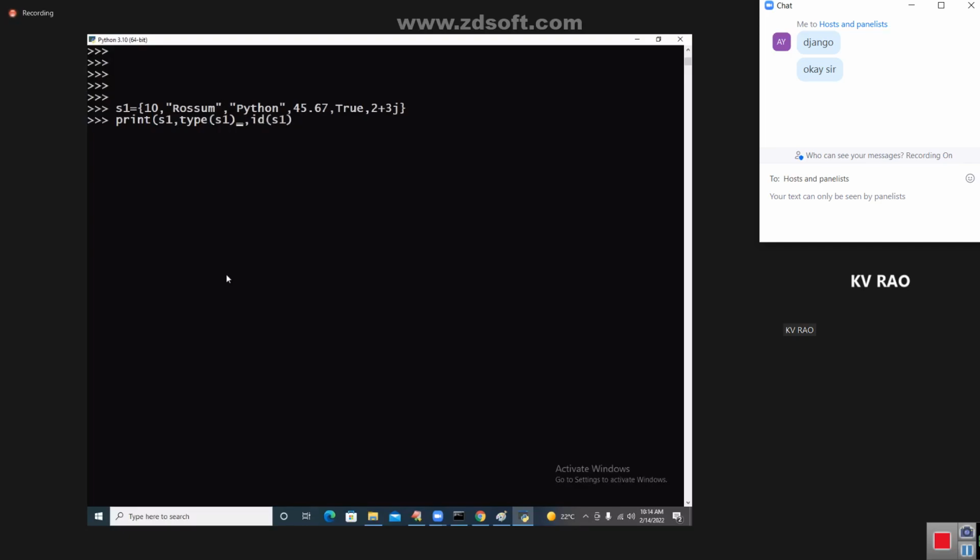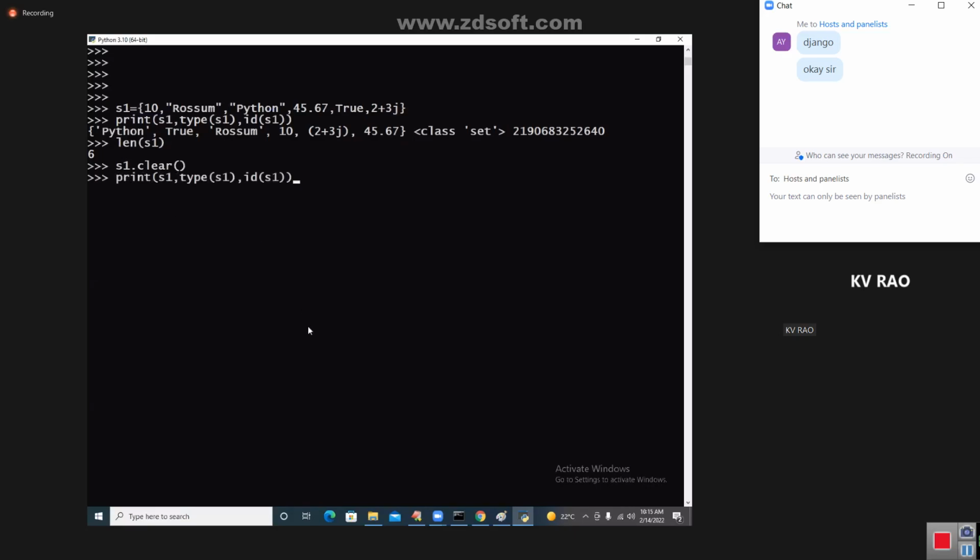My dear students, please look into that. I got the elements here, and the address also. Now for the clear function, print len of S1 also. S1 dot clear. It has removed all elements. Now print S1, it is an empty set.